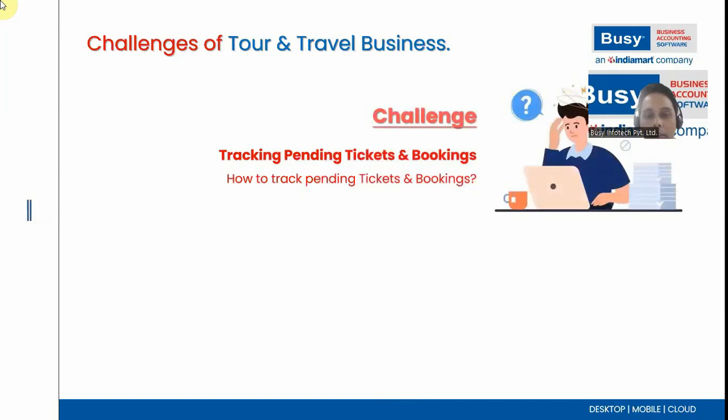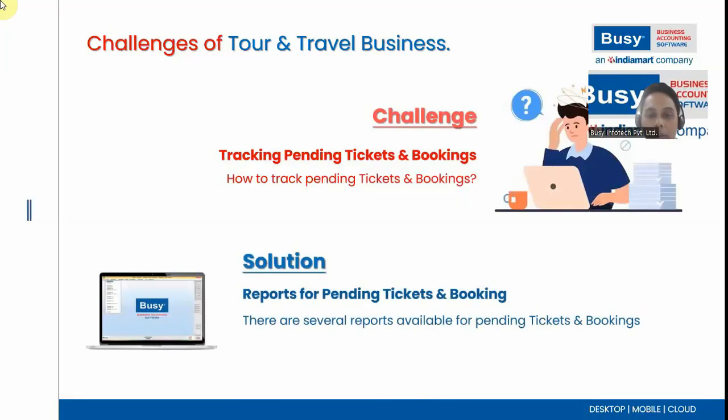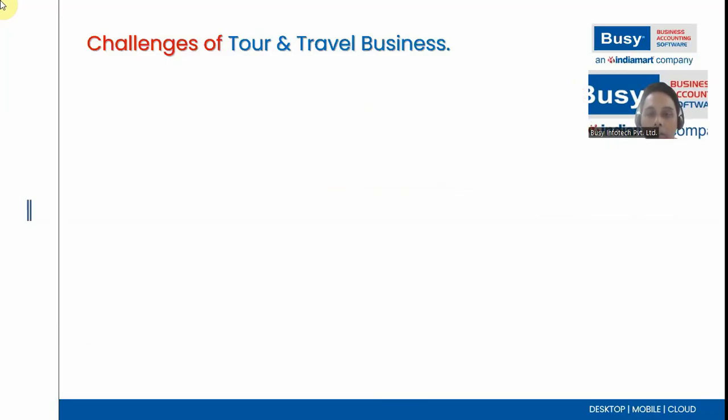Next, a challenge that may appear is the tracking of pending tickets and bookings. Once you generate a ticket transaction or an inquiry, and against the inquiry you book the ticket for your customer, if you need to track the pending ticket or booking details, Busy will provide you a solution. In Busy software you can get different types of reports for tracking pending tickets and bookings. There are several reports regarding this. We'll see them practically in the software also.